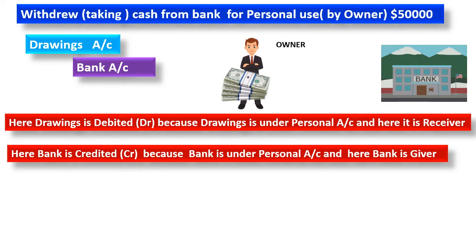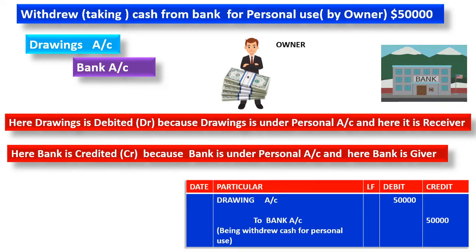When bank is giving money, it is credited. You should always understand that. The same thing you studied in the last slide also. Both have bank as the giver, but here drawings is coming because the owner is withdrawing cash for his personal use. The journal entry will be written like this: drawings account debtor to bank account, being cash withdrawn for personal use. That is the narration. Narration is very easy, you can write the same question as a narration, not a problem.